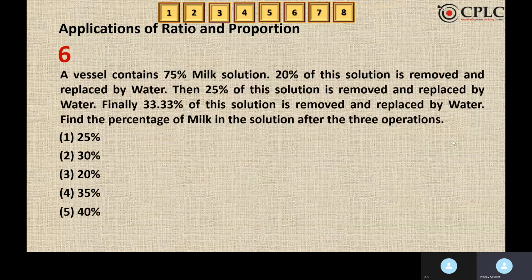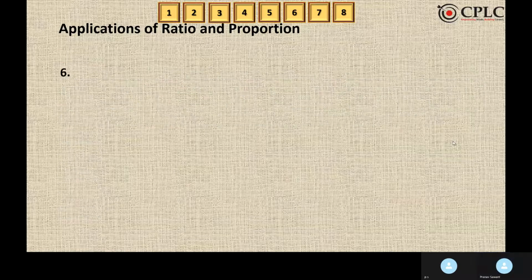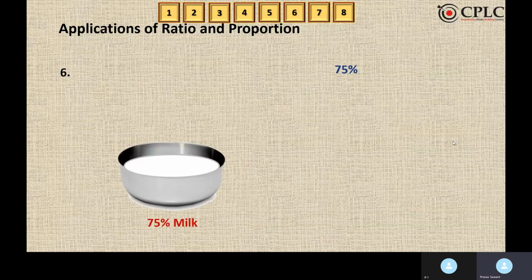A vessel contains 75% milk solution. 20% of this solution is removed and replaced by water. Then 25% of this solution is removed and replaced by water. Finally, 33% of this solution is removed and replaced by water. Find the percentage of milk in the solution after the 3 operations. Now, we'll solve this question by using the Wine-Left formula.